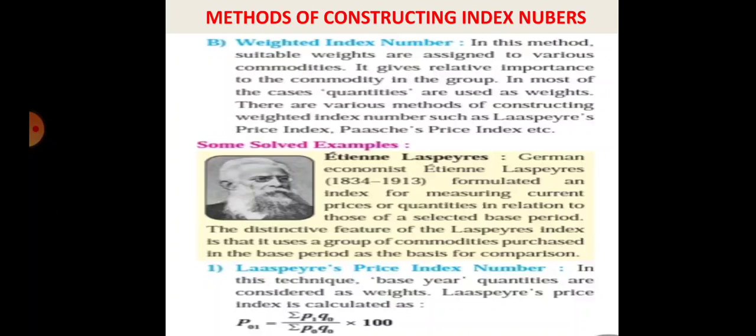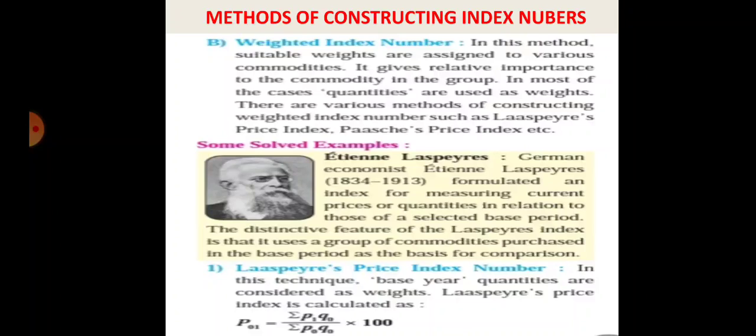First column is commodity, second is the base year and third is the current year. We have selected four commodities A, B, C, D. The base year means the base year's price and base year's quantity. The first commodity A: base year price is 20 rupees and quantity is 4. Current year price is 30 rupees and quantity is 6. Then B commodity: base year price is 10, base year quantity is 5, current year price is 20 and current year quantity is 8.